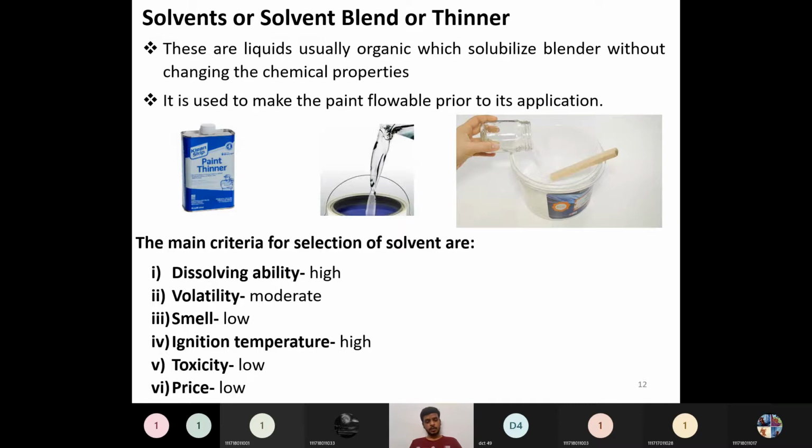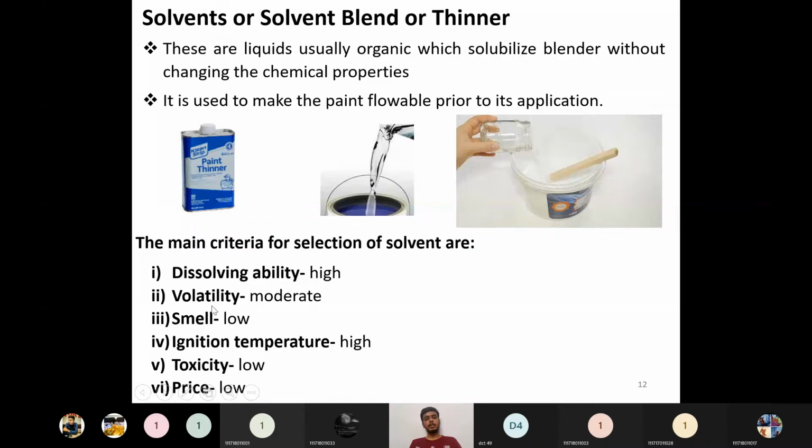So, the criteria for the selection of the solvent. What type of solvent can we use? Water is also one type of solvent we can use in water based paint, and there are many types: acetone, benzene, white kerosene or turpentine oil, all this we can use. Based on which application we are going to apply the organic coatings or surface coatings, we have to choose a thinner. For choosing the thinner, there are certain points which are the main criteria for selection of a solvent.